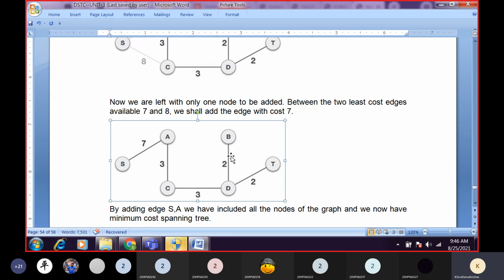So first what we have to do is write all the edge weights in ascending or increasing order. That is the first step. And before that, we have to verify whether any parallel edges or loops are there or not. If any parallel edges or loops are there, we have to remove them. That is the first step.